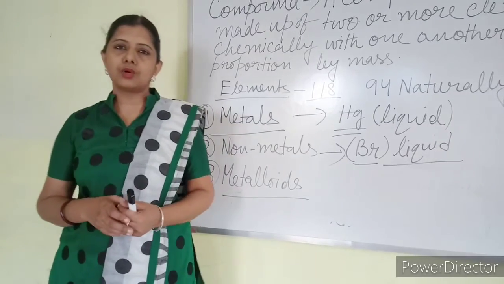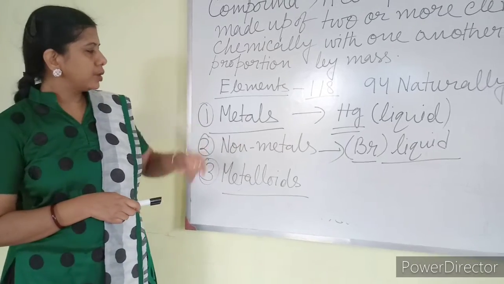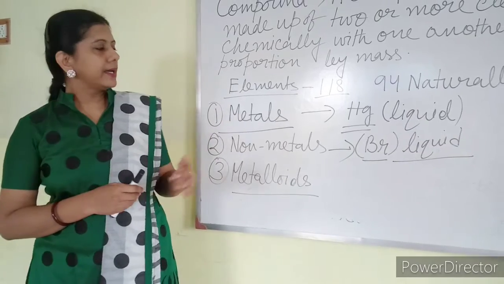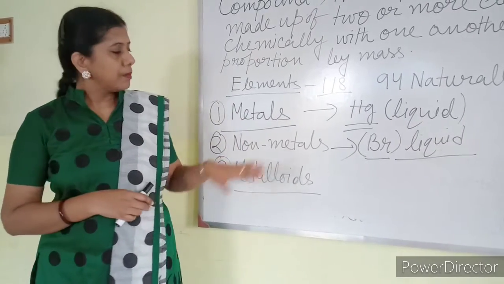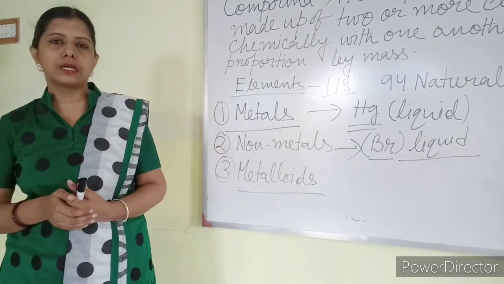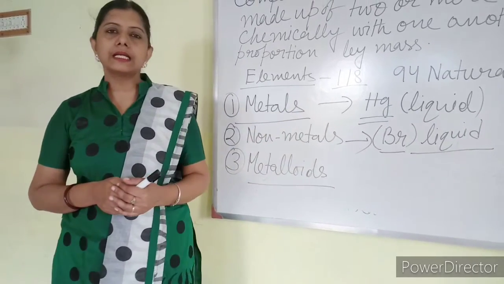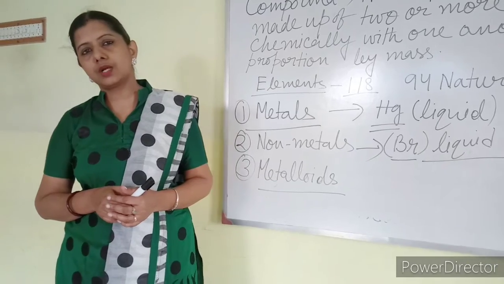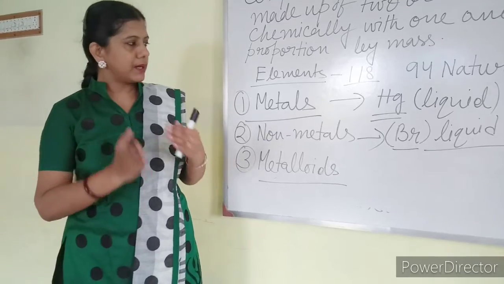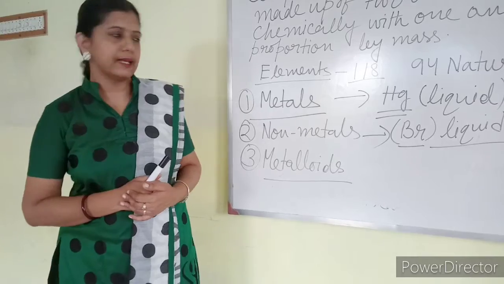Now I was talking about the general properties of metals and non-metals and exceptions. I told you that metals are generally sonorous, generally hard, generally having luster, but some metals are not sonorous and don't have that much luster. An example of that is sodium, potassium, etc. They are soft. Sodium is very soft, potassium is also very soft. They can be cut with a knife. You have learned this in class 8, but I am repeating.